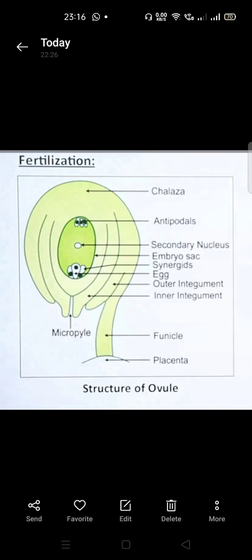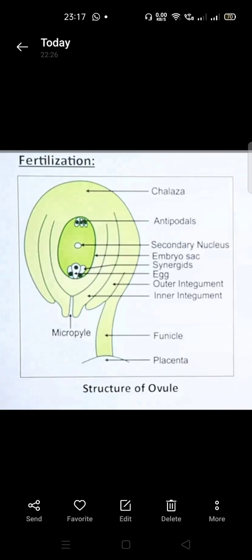So whenever the pollen grains are entering, then there is one part, chalaza. In the fertilization process specifically, I am going to make a separate video. In that I shall explain chalaza. But now we shall see the structure of the ovule. Inside the ovary there is an ovule, and this ovule contains the egg cell. So how is it designed?